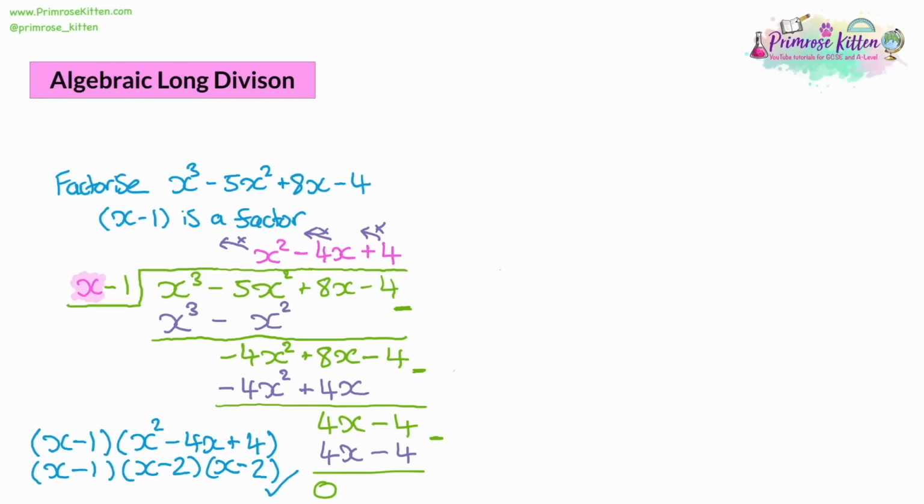So now let's have a look at another example. Let's say we need to factorize x cubed, take away 5x squared, plus 3x, plus 9. And this time we are not going to be given a clue. So how can we factorize it?